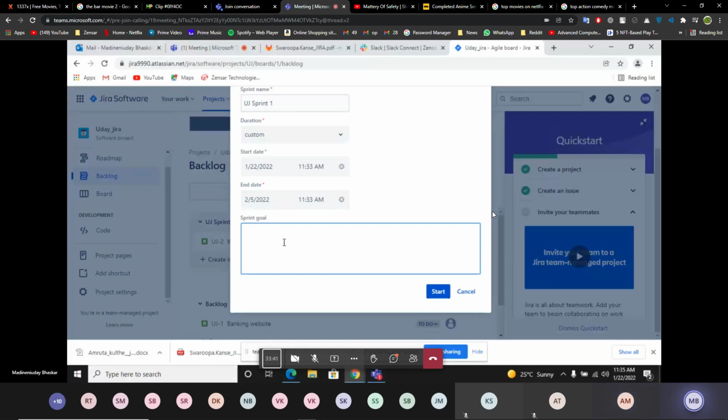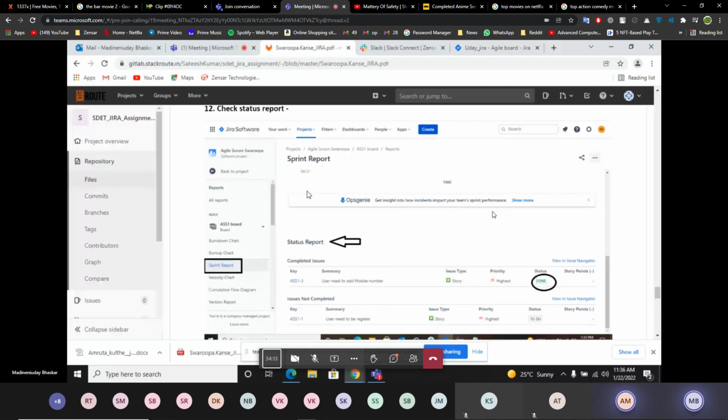Creation of banking. We have to create, right, we have to create UI part. UI part, yeah. Wait a minute, bro. We'll check with this.